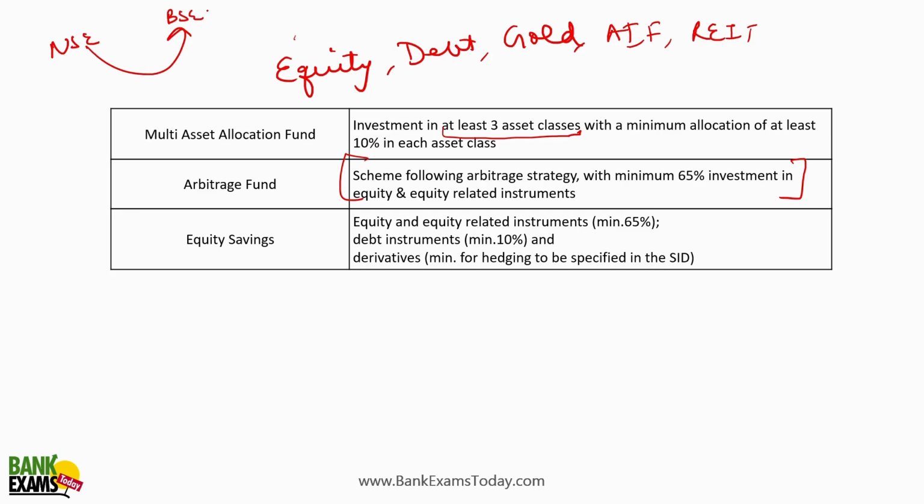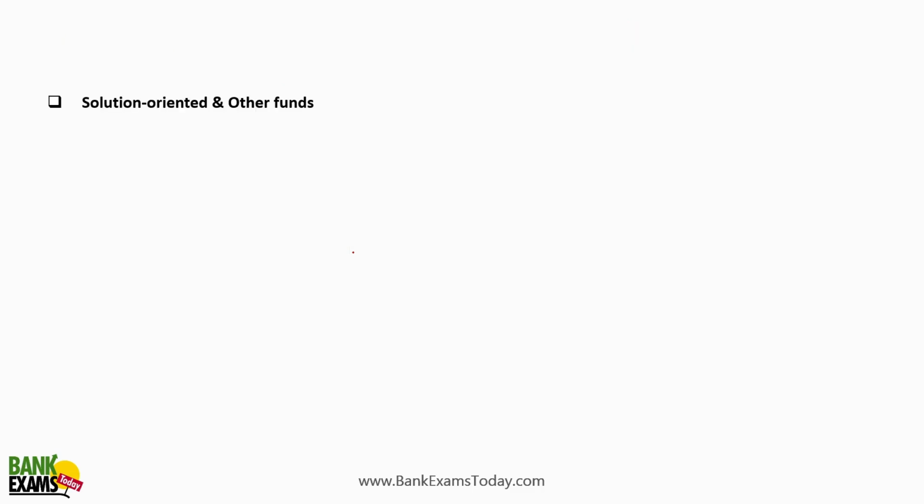Equity savings, equity minimum 65% of the investment should be in equity and equity related instruments, 10% in debt, and some of this investment in the derivatives, right, for hedging purposes.